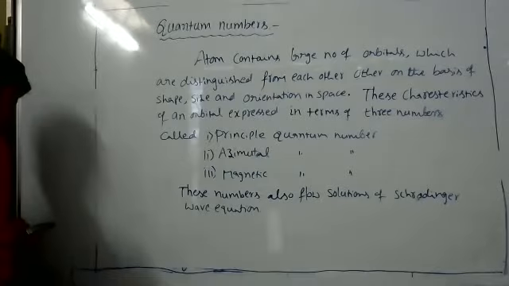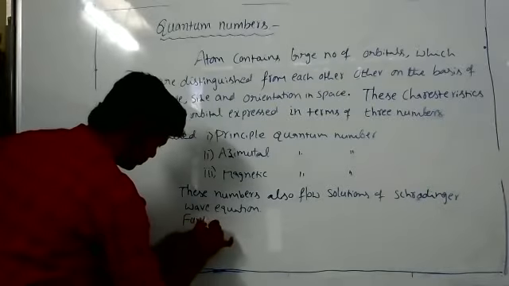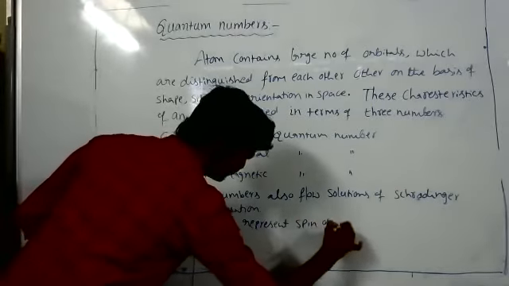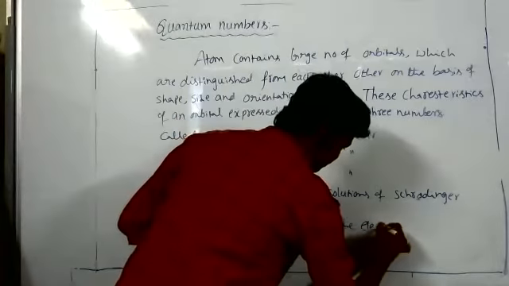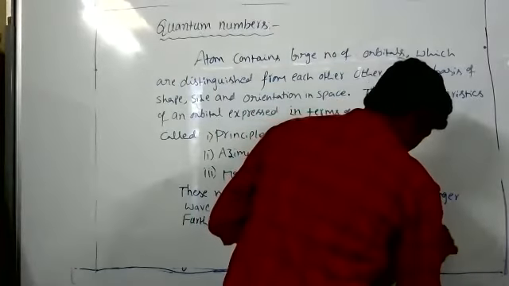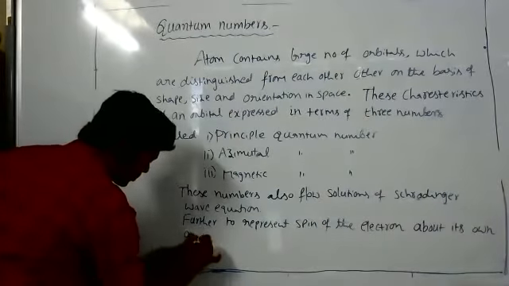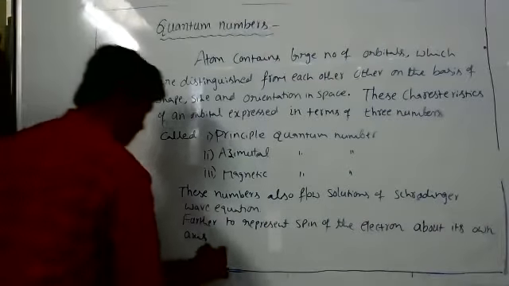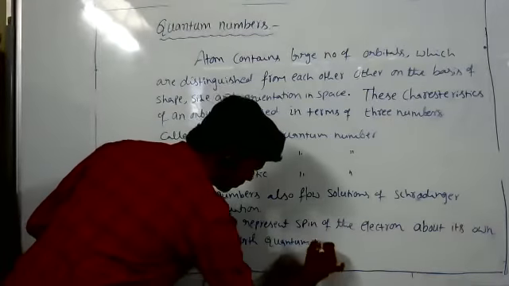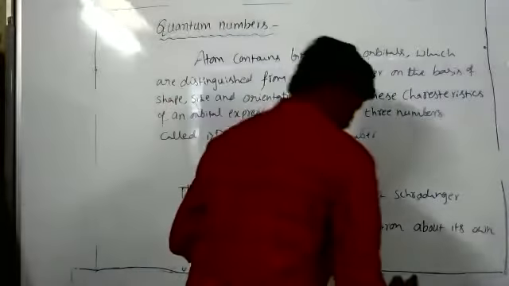Further, to represent the spin of the electron about its own axis, the fourth quantum number, called the spin quantum number, is introduced.